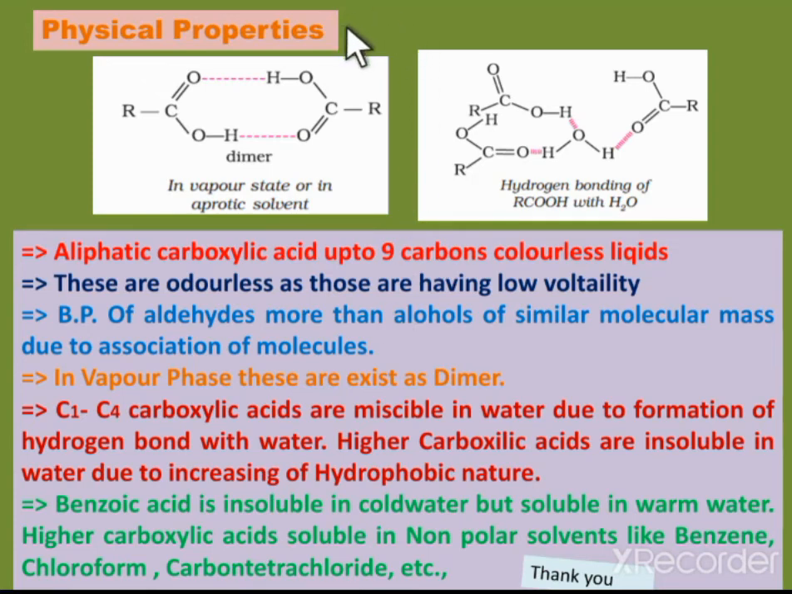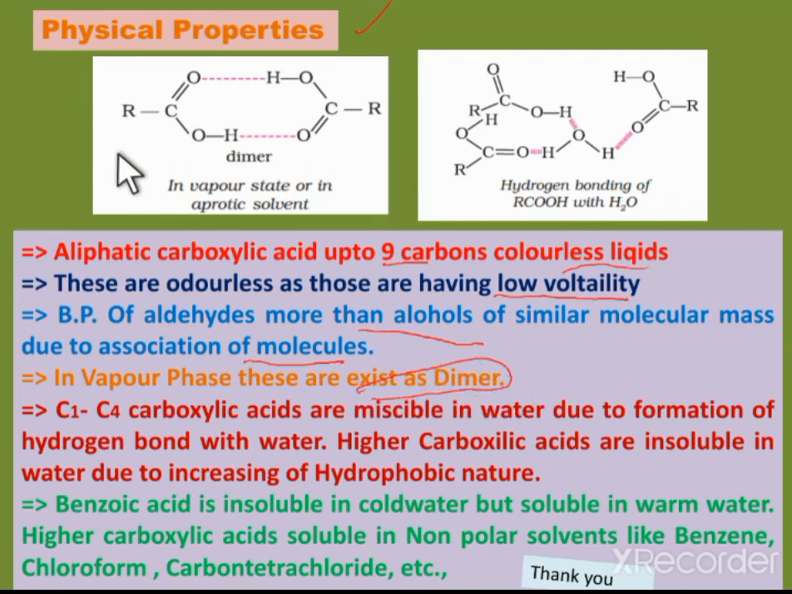Next, the physical properties of carboxylic acids. Aliphatic carboxylic acids up to 9 carbons are colorless liquids. These are odorless as they have low volatility. The boiling points of carboxylic acids are higher than those of alcohols having similar molecular mass, due to the association of the molecules. In the vapor phase, these exist as dimers.